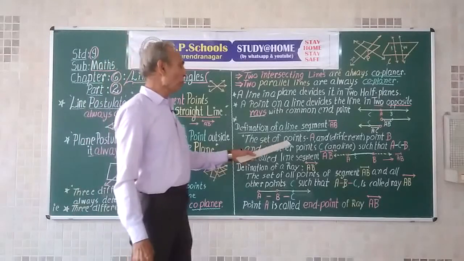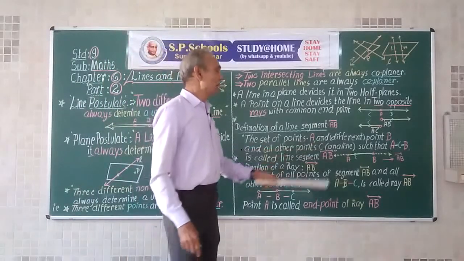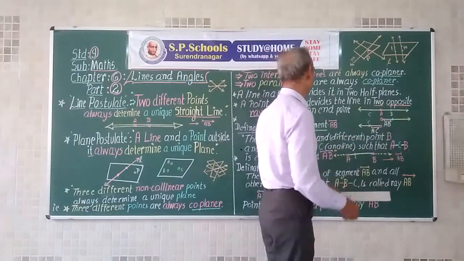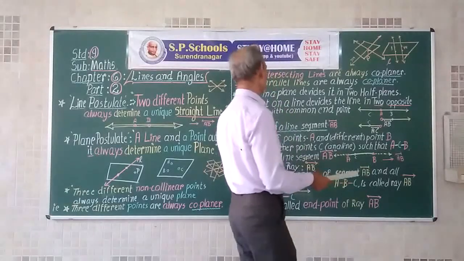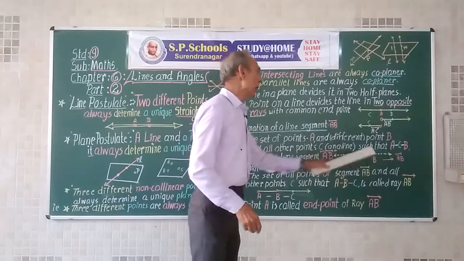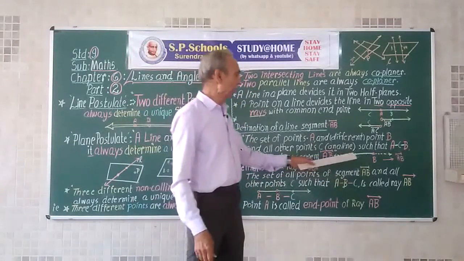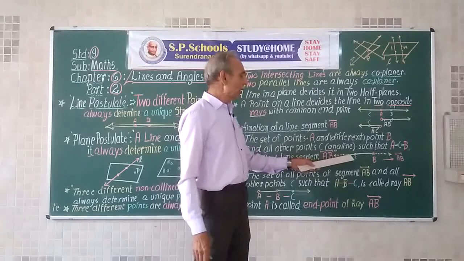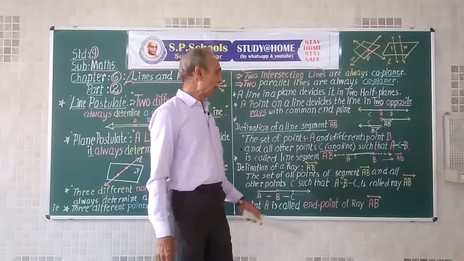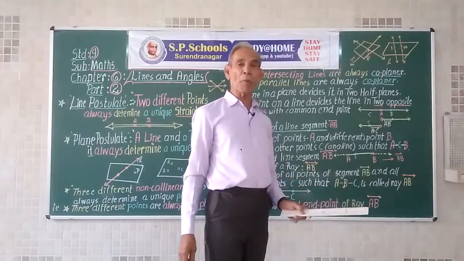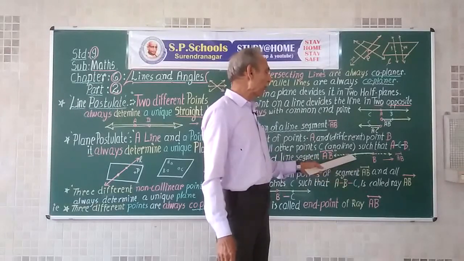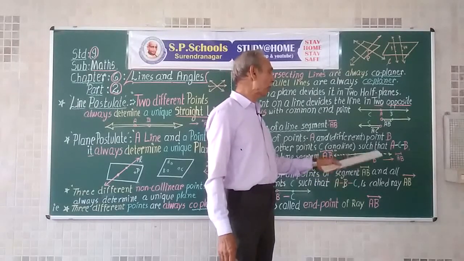Suppose on a line there are 2 points A and B, then there will be other points between A and B. Now it is a density property of points that between A and B, if there are 2 different points, we can always find infinite number of points between them.